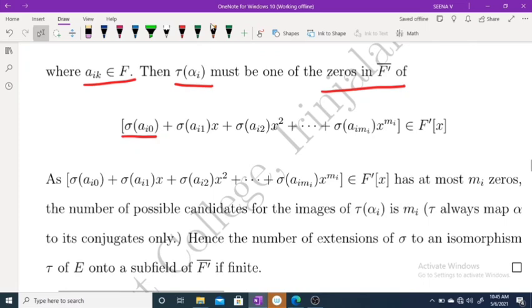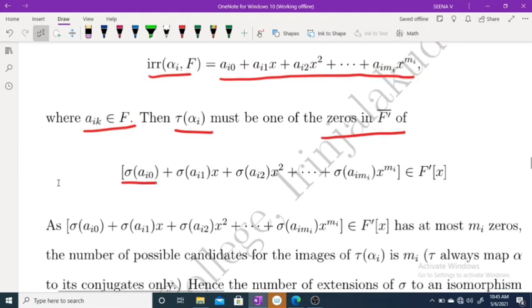So tau alpha i must be a zero of, if you consider sigma, okay, in F dash x, sigma a i0 plus sigma a i1 x plus etc. plus sigma a i mi x raised to mi, which belongs to F dash closure x. It has at most mi zeros, so the number of possible candidates for tau of alpha i must be at most mi. Okay, this tau of alpha i must be a zero of this polynomial.